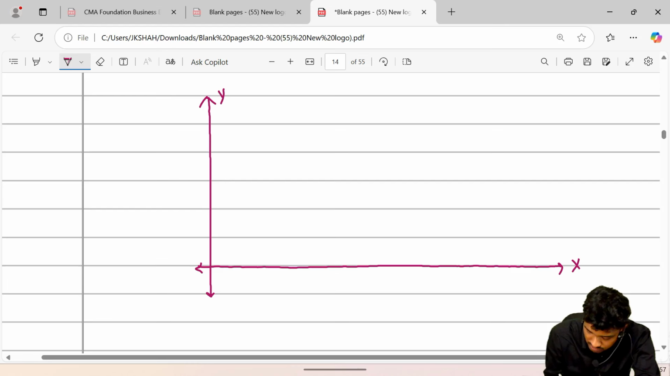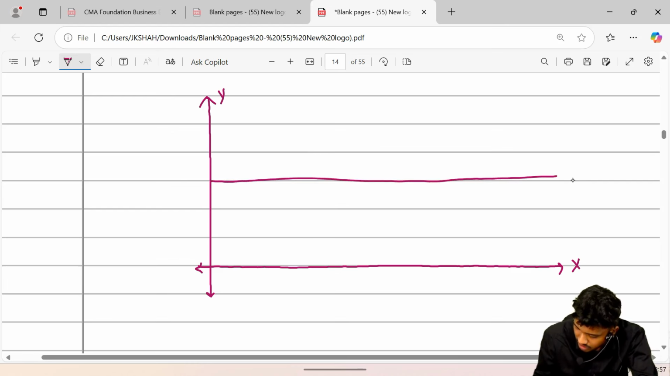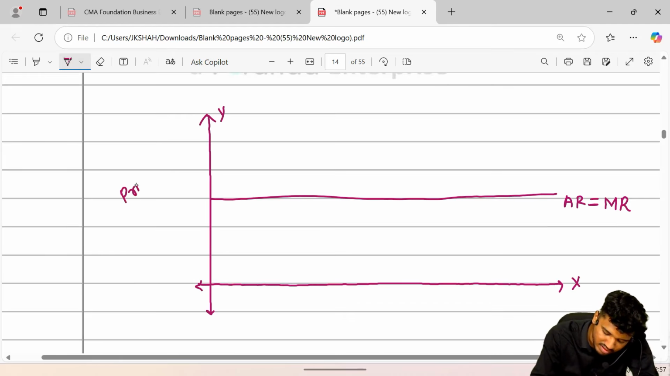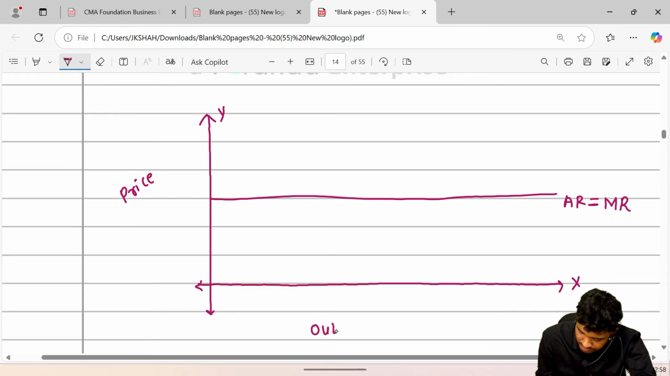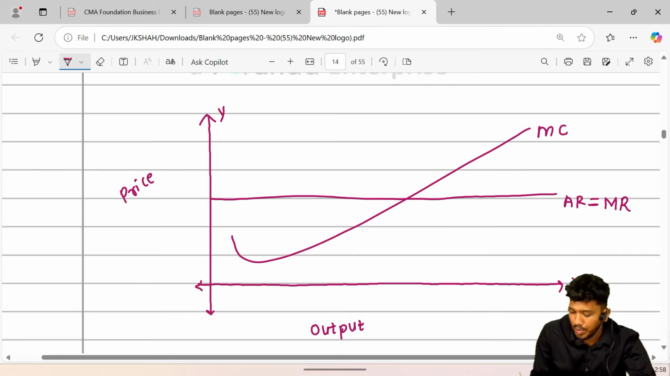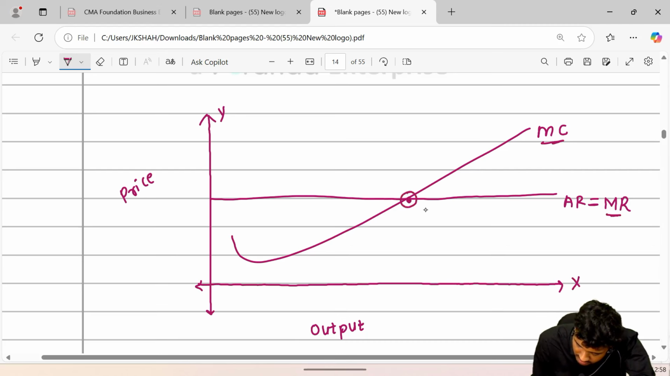X-axis, Y-axis, again the common things, that is AR is exactly equal to MR because we are in perfect competition. So AR is constant or horizontal and parallel to the X-axis, the reason being the price is single in this market. Next it is output. It is the marginal cost curve. When MR is exactly equal to MC, it is the equilibrium point. That is also called the profit maximization point.